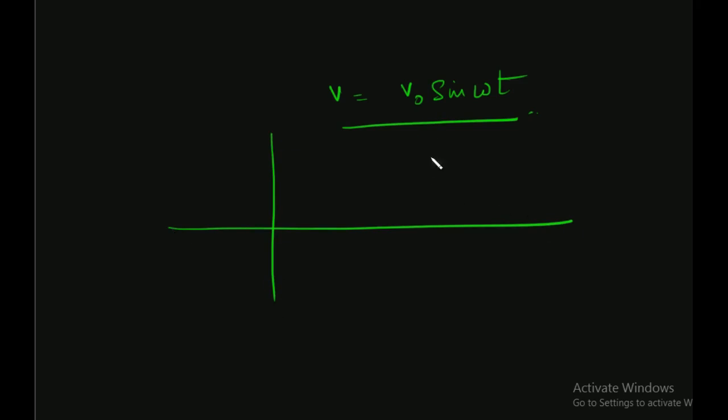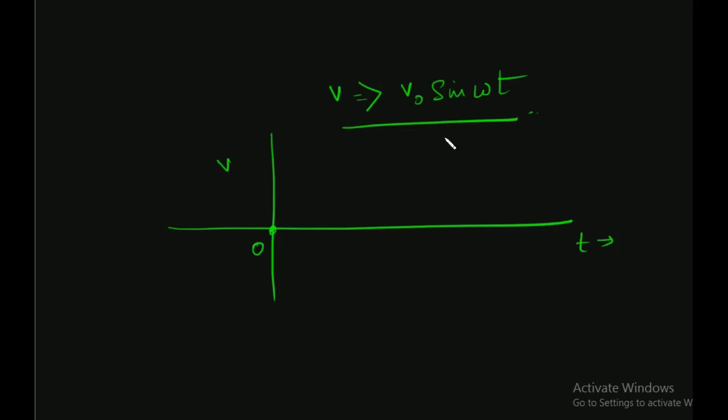Suppose now, suppose V varies as V naught sine omega t. First of all, I want to draw the graph of this. This is very simple. Sine graph, everyone knows. This is t and this is V. This is 0. I am not teaching maths, so you should know what a sine graph is.